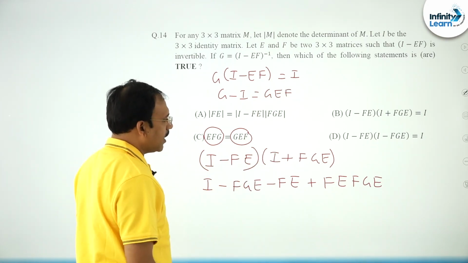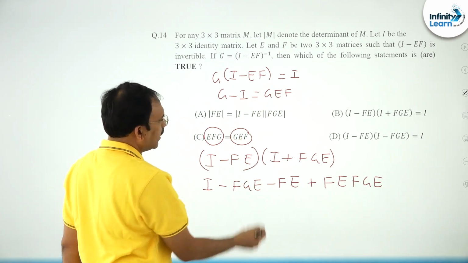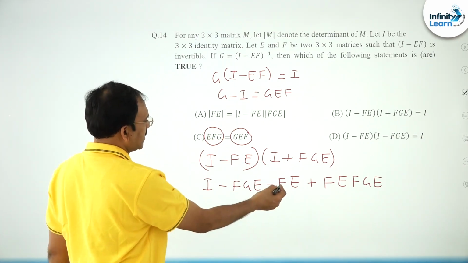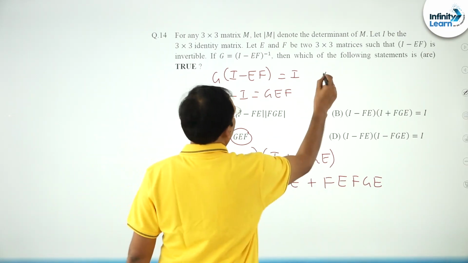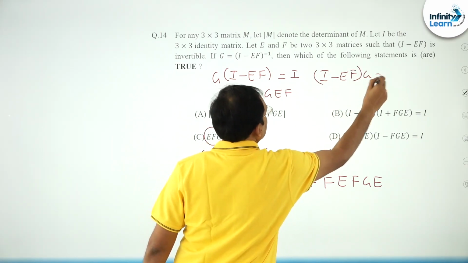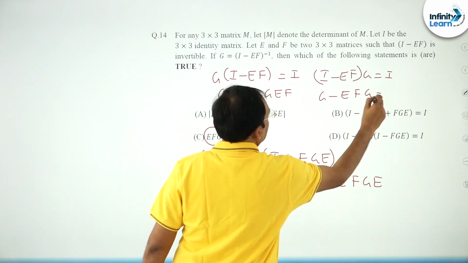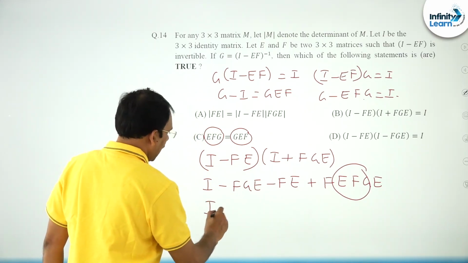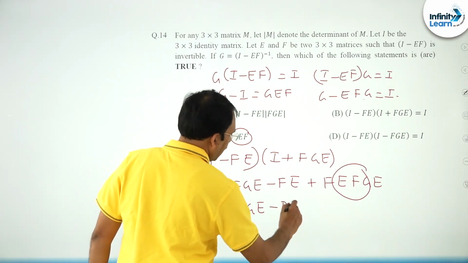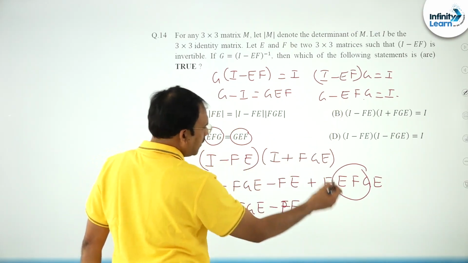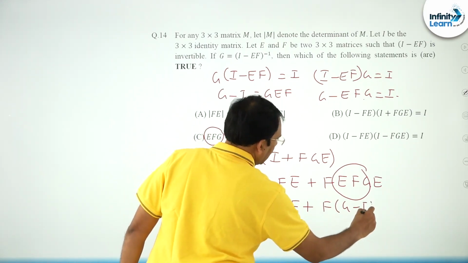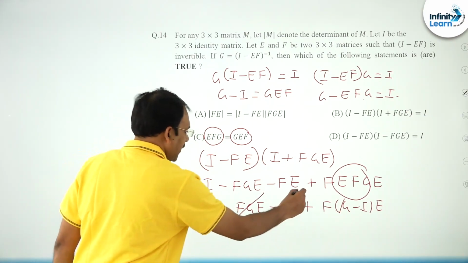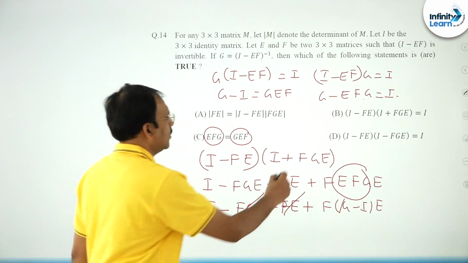So here, where GEF can be found, you can replace it by G minus I. You try to write (I minus EF) into G is equal to I, G minus EFG is equal to I. EFG can be replaced by G minus I. So friends, I minus FGE minus FE plus F into (G minus I) into E. You just see, minus FGE plus FGE gets cancelled, minus FE plus FE gets cancelled, you will be left with I. So this option is correct.